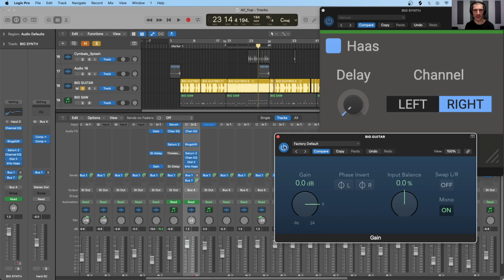So we need to be aware of how the Haas effect will affect our mono compatibility. Remember that the more things we push out into the stereo field, the more things will be lost when we collapse our mix back down to mono.